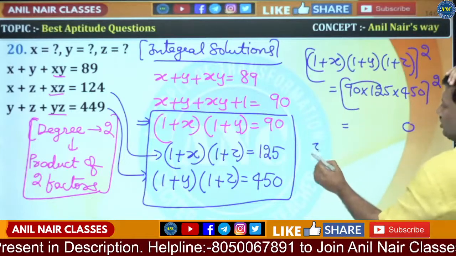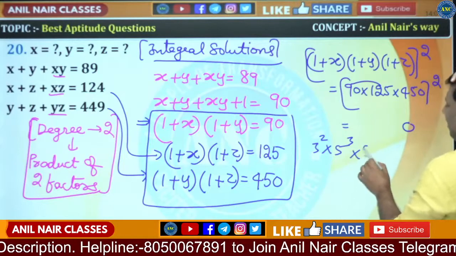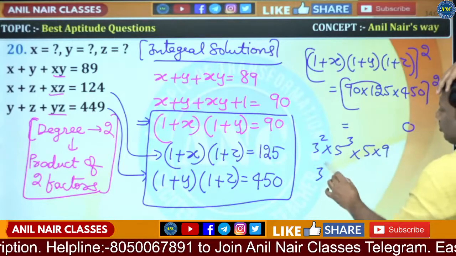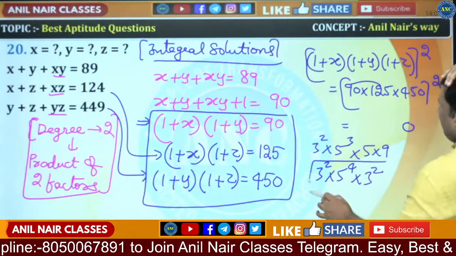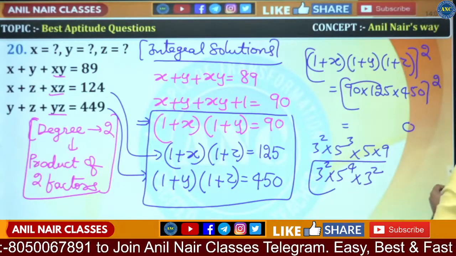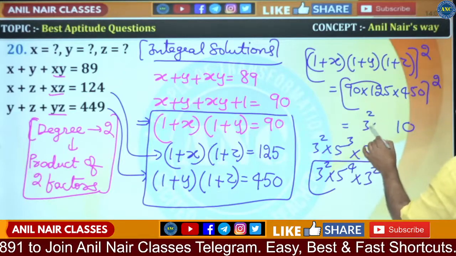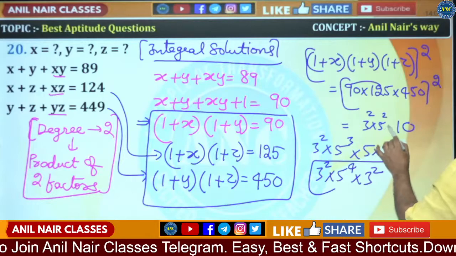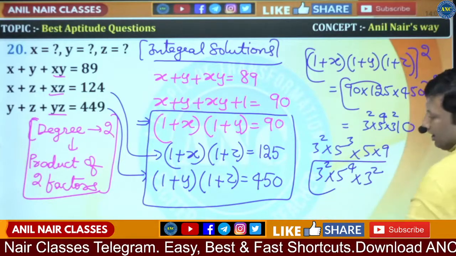9 is 3 square. 125 is 5 cube. 45 is 5 into 9. So 3 square into 5 power 4 into 3 square. So this will become 3 square into 5 power 4 into 3 square, okay, I'll write it down here.